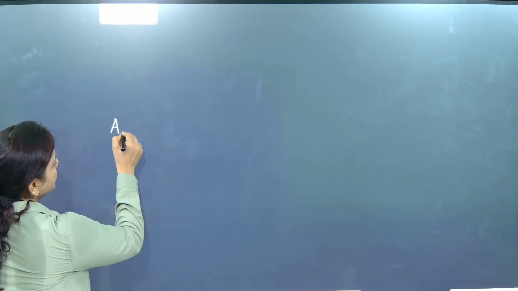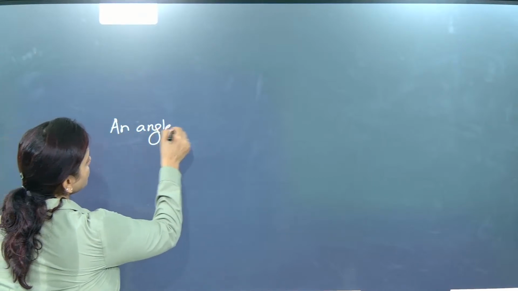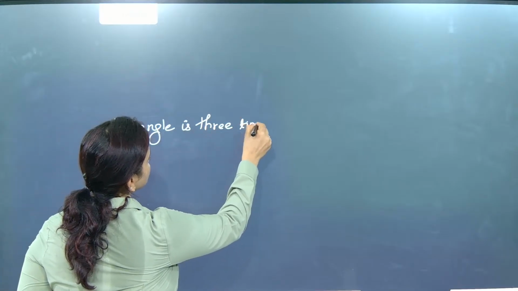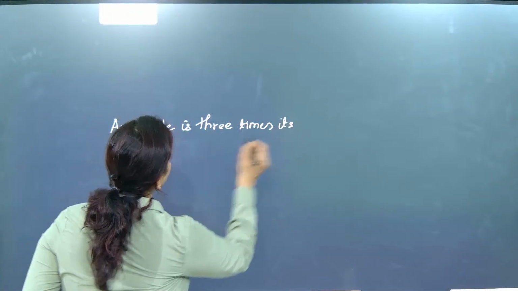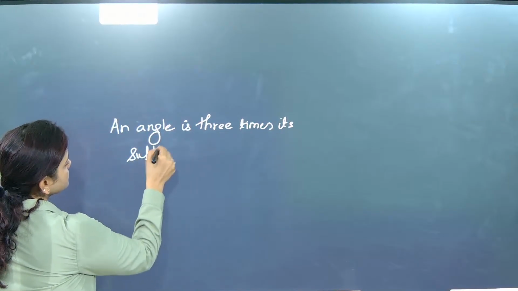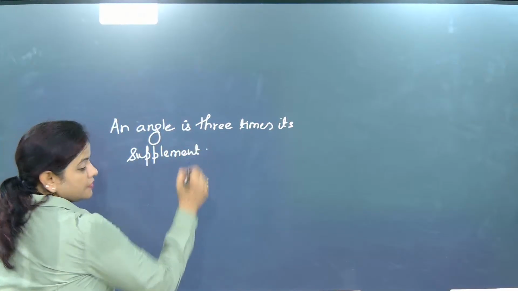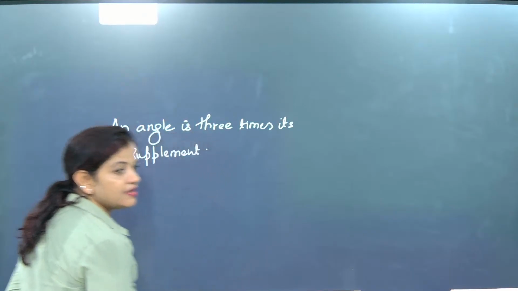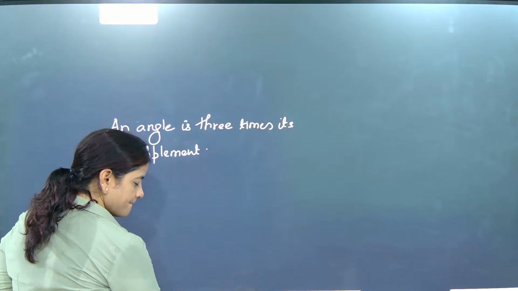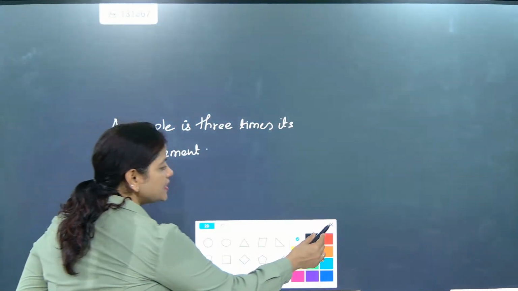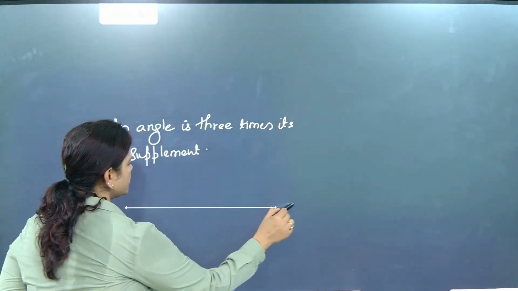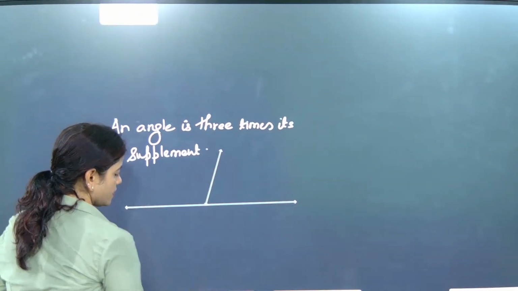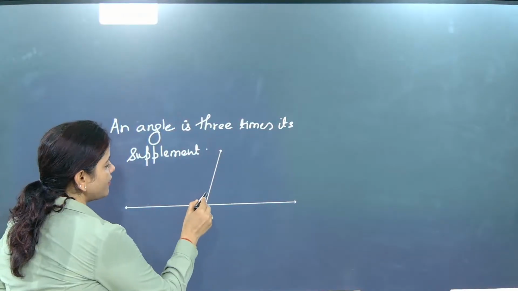An angle is 3 times its supplement. Then what is the angle? What could be the answer? One is 135 degrees and the other, add them and check. 135 and 45, 180 coming. Supplement. Yes, so 135 and how much is it coming?